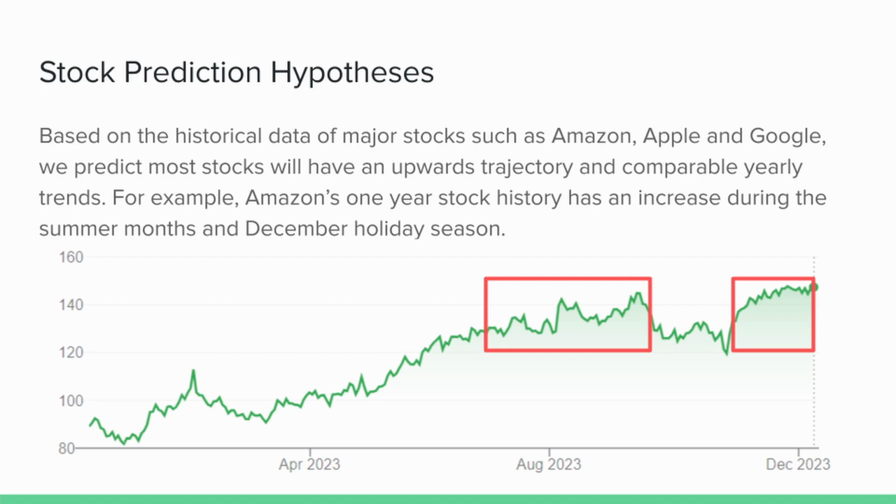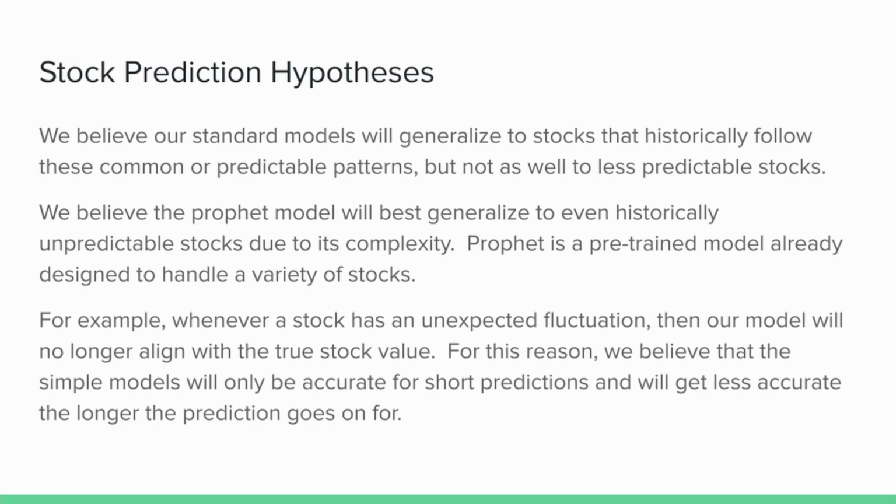We predict that our models will be able to identify the general stock patterns such as spikes in the summer and winter months, as shown by Amazon stock. We predict that less predictable stocks such as GameStop and Roblox will not follow the model as well. For example, if a stock were to have an unexpected spike that the model does not follow, then the model would be off from that point going forwards. At least that is our hypothesis.